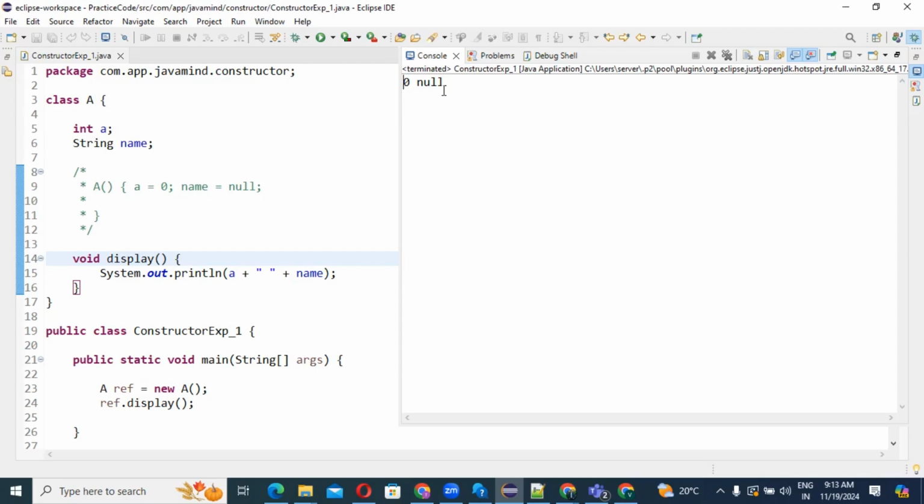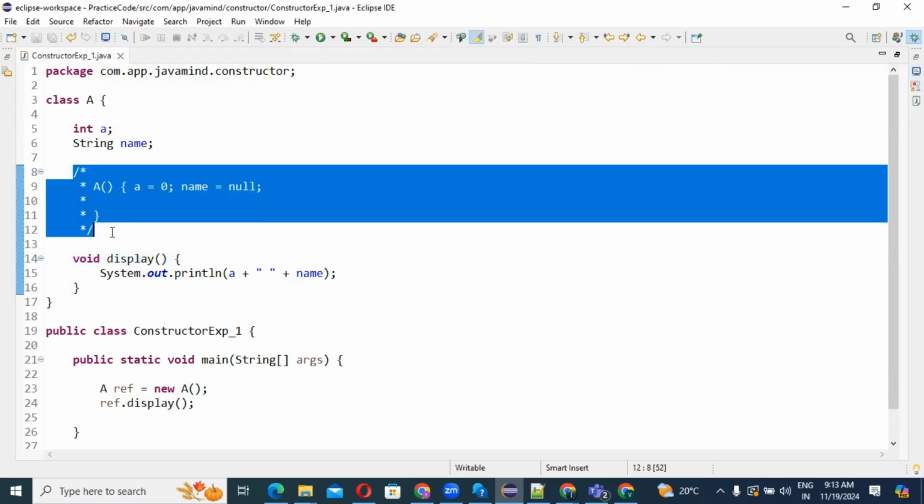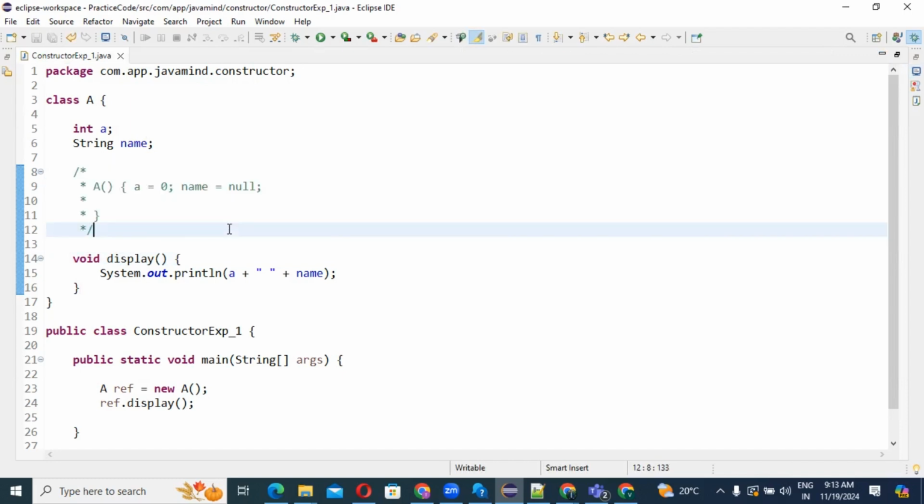If we are not creating any constructor explicitly, the Java compiler creates one default constructor and it initializes the values by default. Same as what we have created, the Java compiler is doing the same thing internally in the background, and initializes the instance variables.